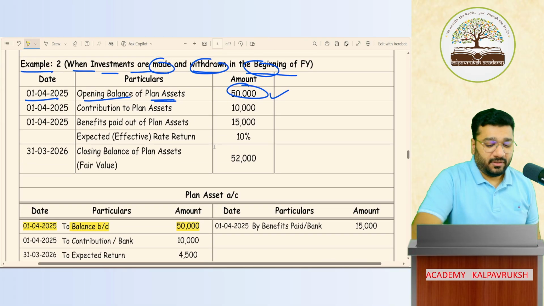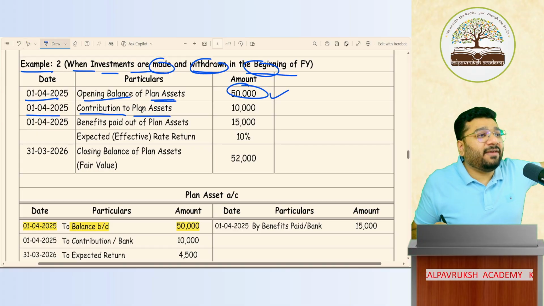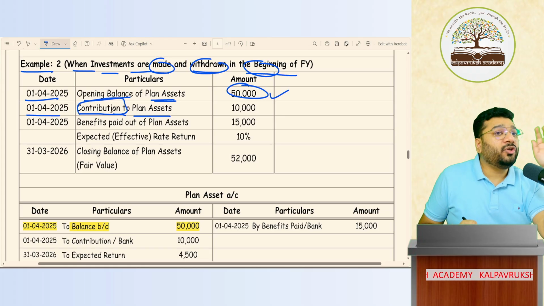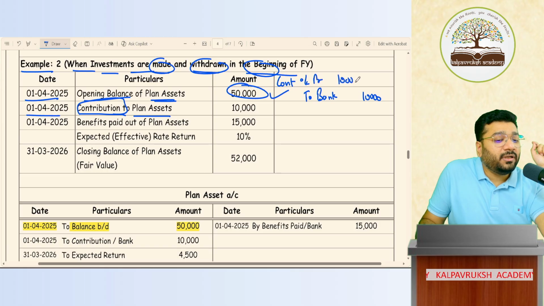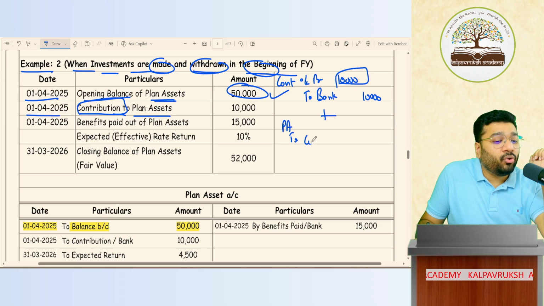Then the question further says that on 1/4/25, there is a contribution to plan asset. Look at the language. They have not used the word investment. The keyword is contribution. You have invested more money. What is the journal entry? When you invest money from your hand, money goes out to bank. How much went out? 10,000. This is called contribution. So contribution account debit 10,000 to bank 10,000. This contribution account should be transferred to the plan asset account. Plan asset account debit to contribution 10,000.